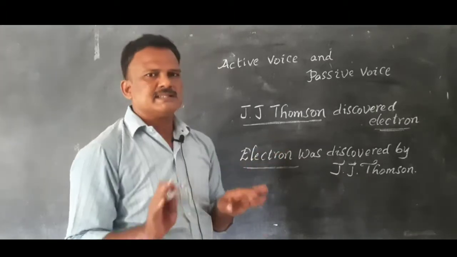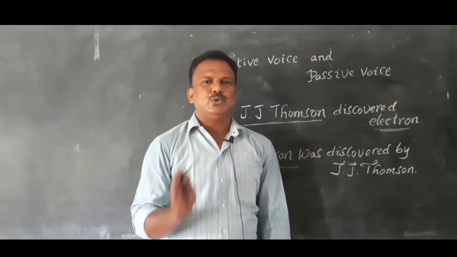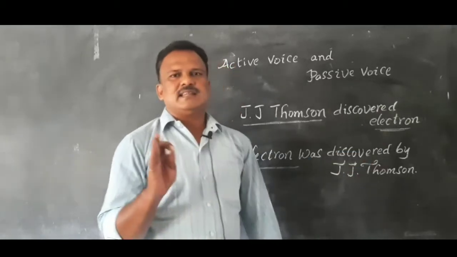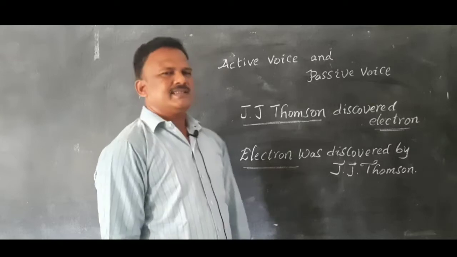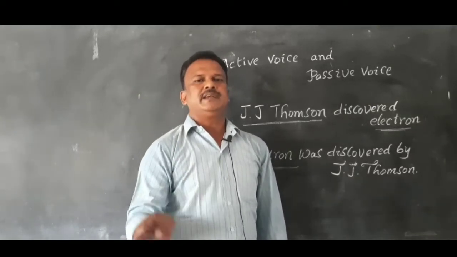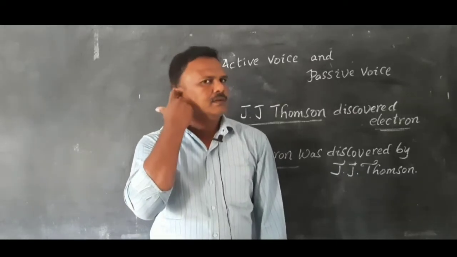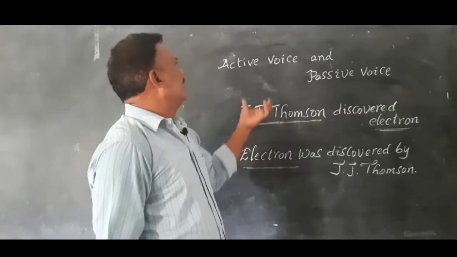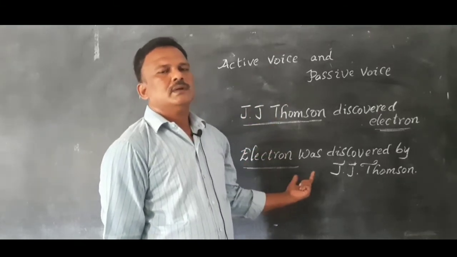In simple terms, in active voice, the subject is the doer and the object is the sufferer. And in passive voice, the subject is the sufferer and the object is the doer. This is the simple logic to identify active voice and passive voice.